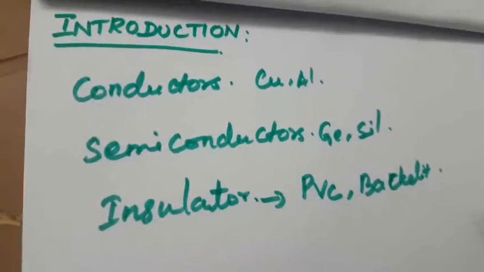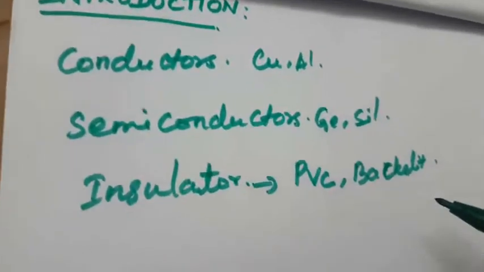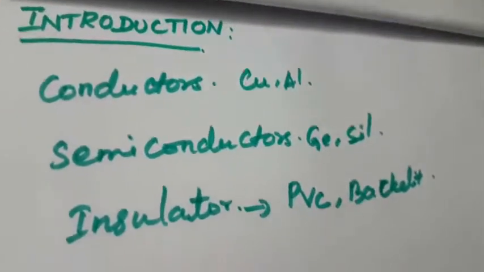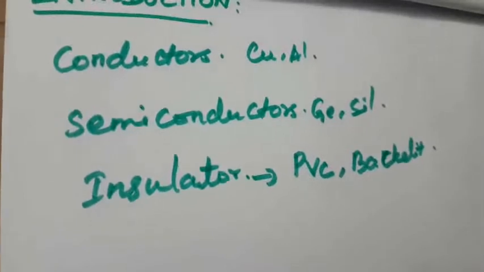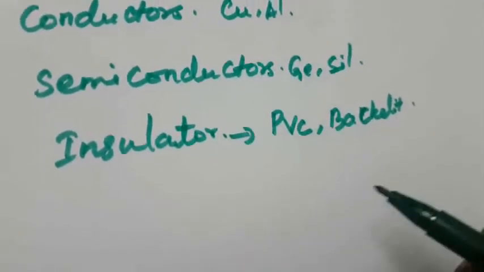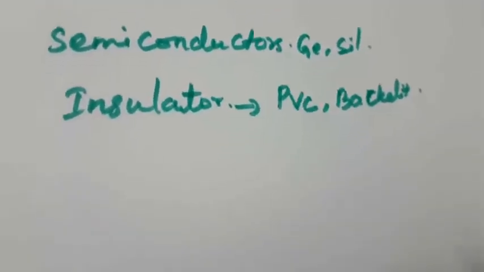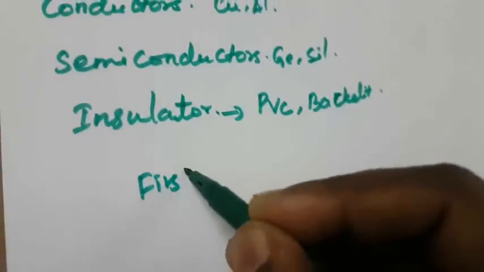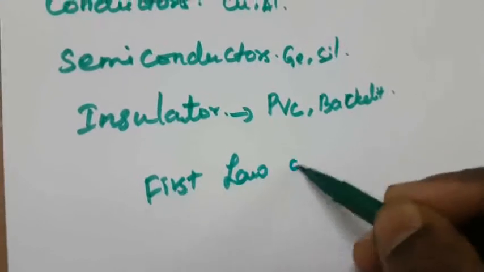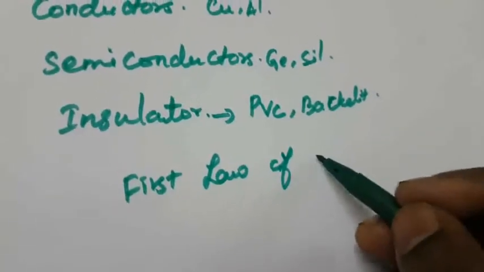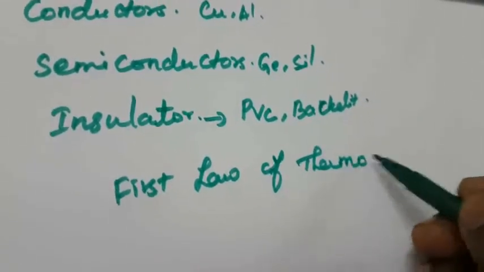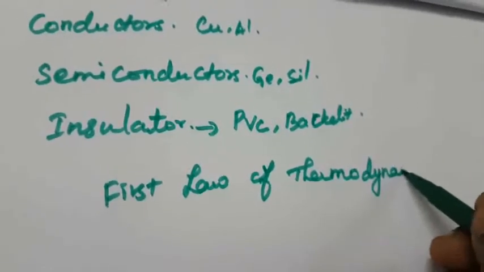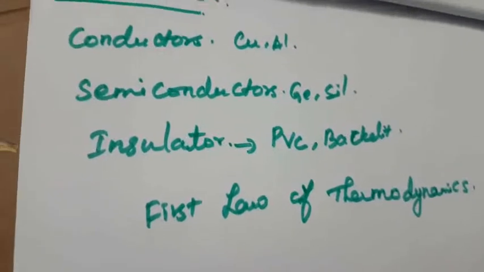Another one is, what is the principle working behind electricity? The electrical energy can be converted. How is it generated? According to the first law of thermodynamics. What is the first law of thermodynamics? Energy is neither created nor destroyed, but it can be transformed from one form to another form. That is the first law of thermodynamics.